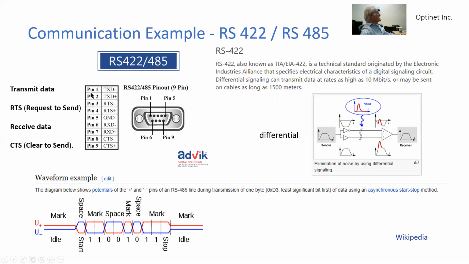We can see that there are over here 9 pins with the data transmit designated TXT, the request to send pin, the receive data, and the clear to send. This is part of the specification of